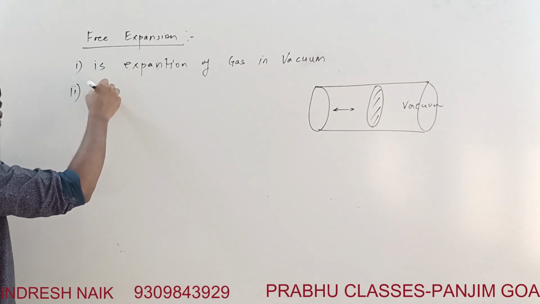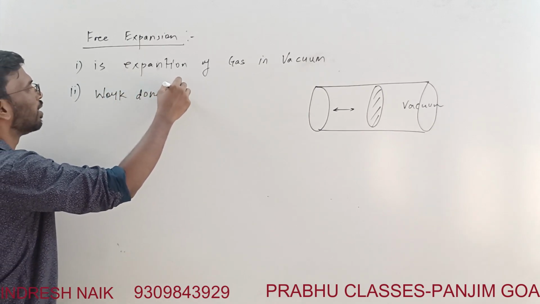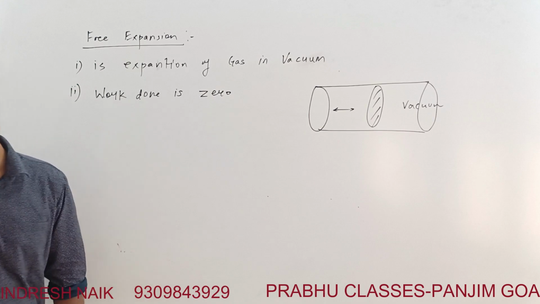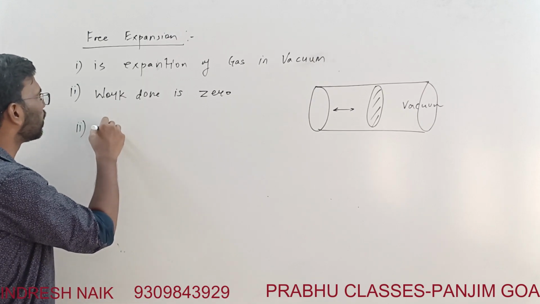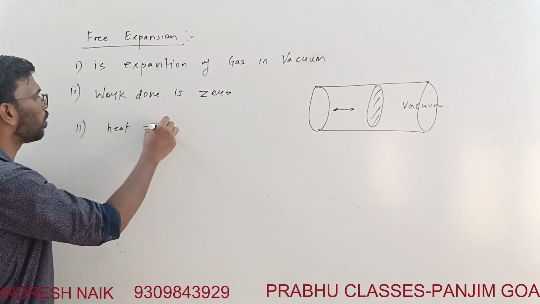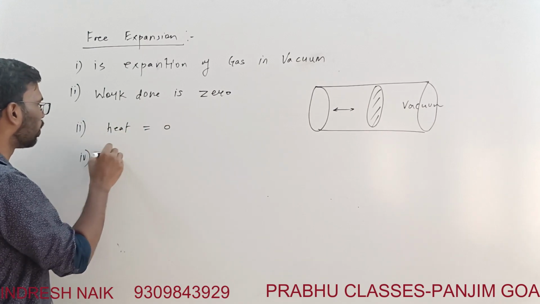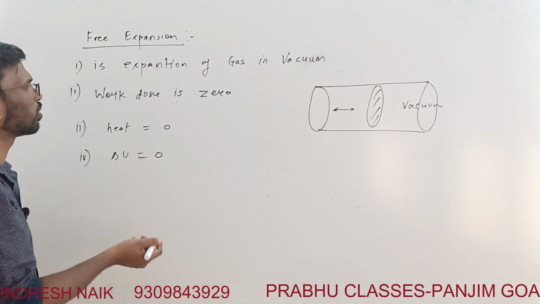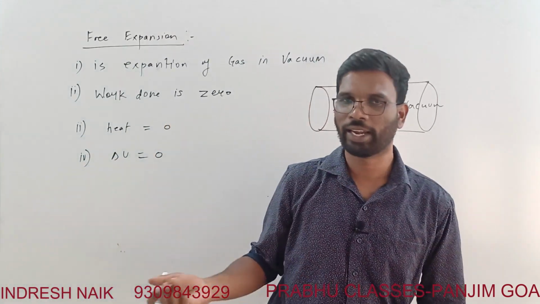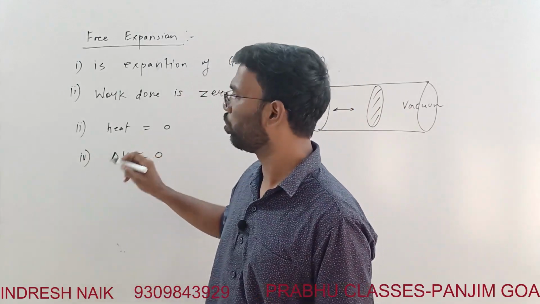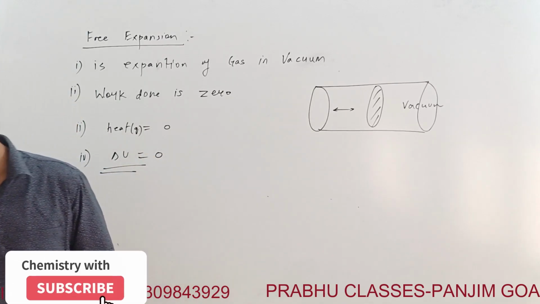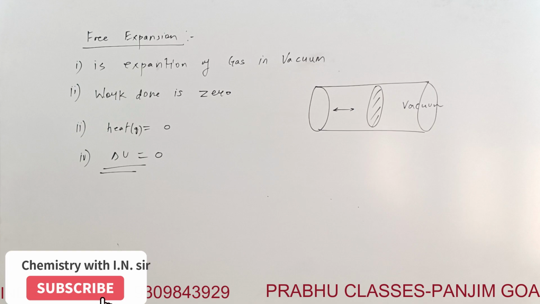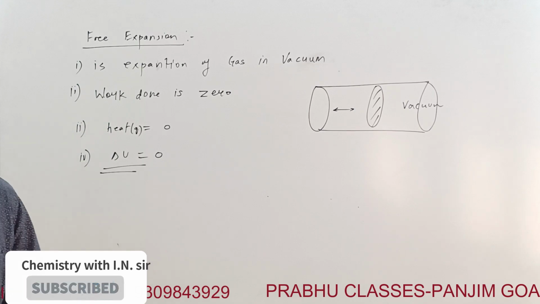Work done is zero. Okay. So if work done is zero, then heat is equal to zero, and also delta U, the internal energy change, is zero. Work done is equal to zero and heat is also equal to zero. Therefore delta U will also be equal to zero. Right? Let us solve some problems based on these concepts.